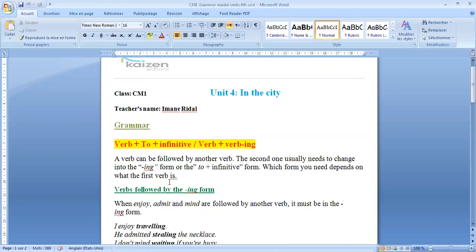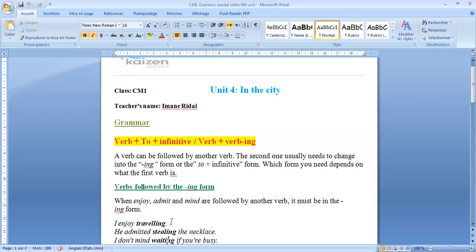For example, verbs followed by the ing form. When enjoy, admit, and mind are followed by another verb, it must be in the ing form. So, for example, if you have any sentence using the first verb as enjoy, I enjoy, he enjoys. So, enjoy, admit, mind, the second verb must be in the ing form.